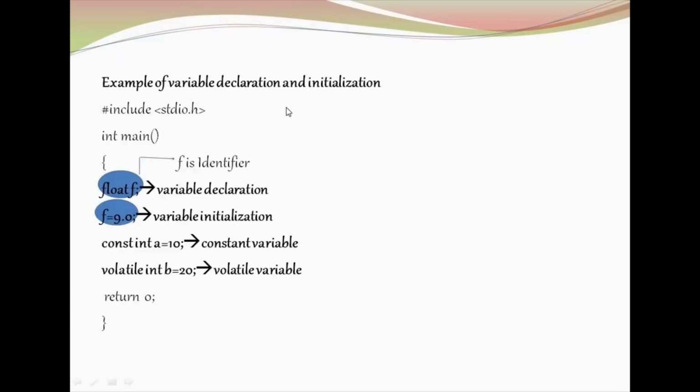So here is the example code for variable declaration and initialization. #include <stdio.h>, int main open curly. Here we are declaring the variable, float f. This whole thing is called a variable declaration. f is equal to 9.0, which is a variable initialization, and we are declaring and initializing another variable a as a constant, and declaring and initializing another variable as volatile, and the values are assigned to them. Finally returning 0, and we are ending the program here.